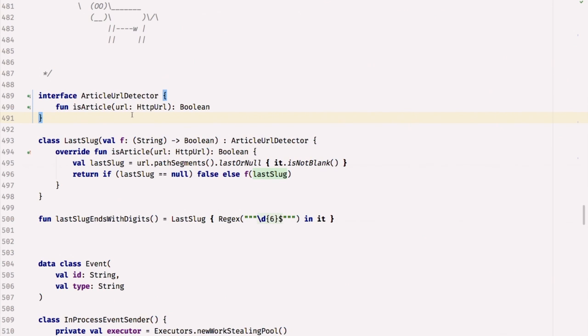So one of the things I do is have lots of rules to look at a URL and give myself a head start in understanding whether that thing might be an article or not. I've created an interface which has a function, isArticle, that takes an OkHttp URL being passed in. It has to return true or false. Does this look like an article? One of the most common ways of doing that is looking at the last path segment, or last slug, of the URL, and trying to figure out whether that looks like it was generated by a CMS.